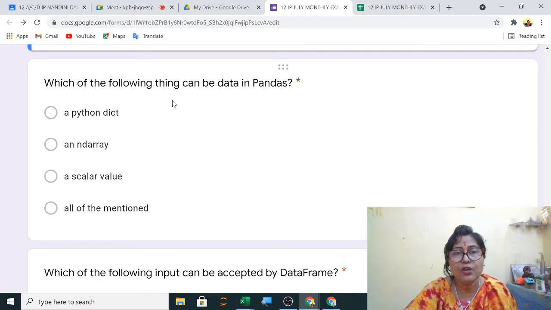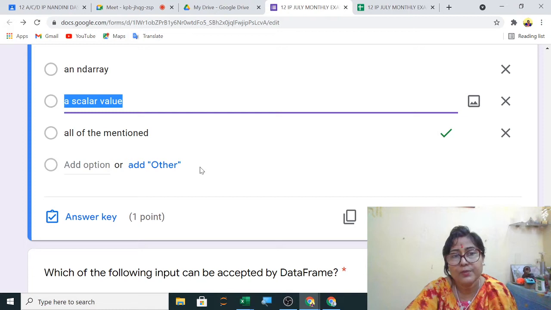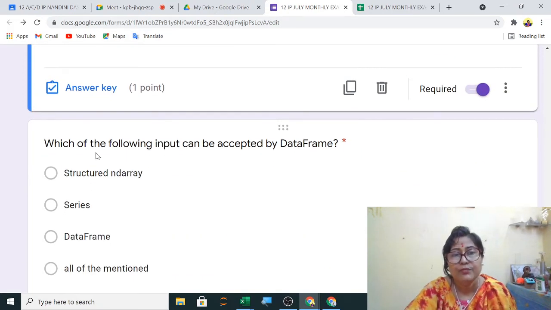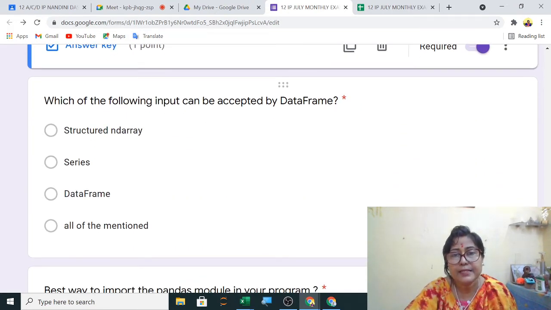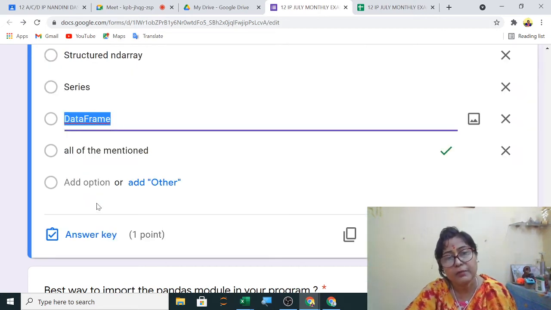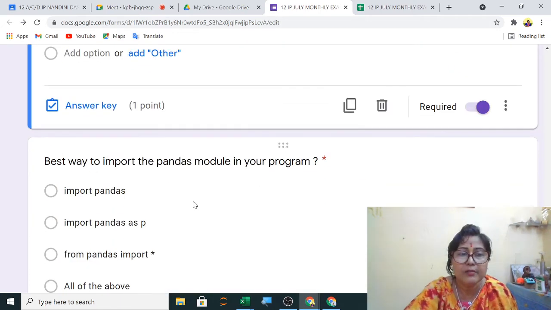Next, which of the following things can be data in pandas? In pandas, your dictionary, your ND array, your scalar value, all. So the fourth one is the correct option, all of the mentioned. Which of the following inputs can be accepted by a data frame? In a data frame, you can take input data from an ND array, a series, all of the above. So this is also all of the above.